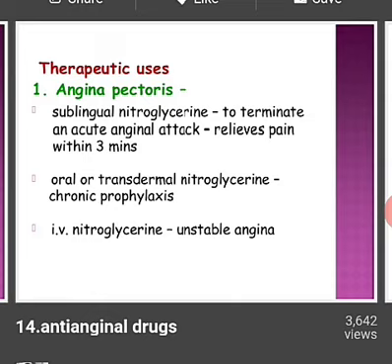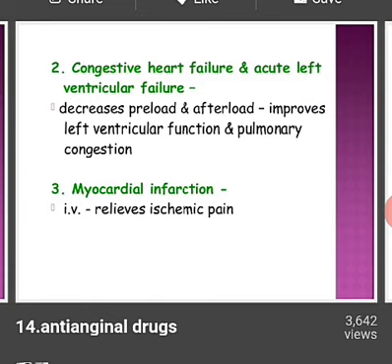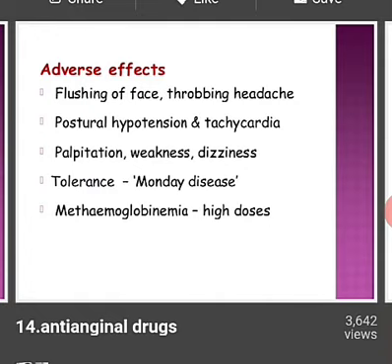Here is the point: it decreases preload and afterload, and improves left ventricular function and pulmonary congestion. If the person has congestive heart failure and acute left ventricular failure, these drugs may decrease the preload and afterload. Third is myocardial infarction. If the person has myocardial infarction, then IV infusion may relieve the ischemic pain. Fourth is cyanide poisoning, and here are some adverse effects.